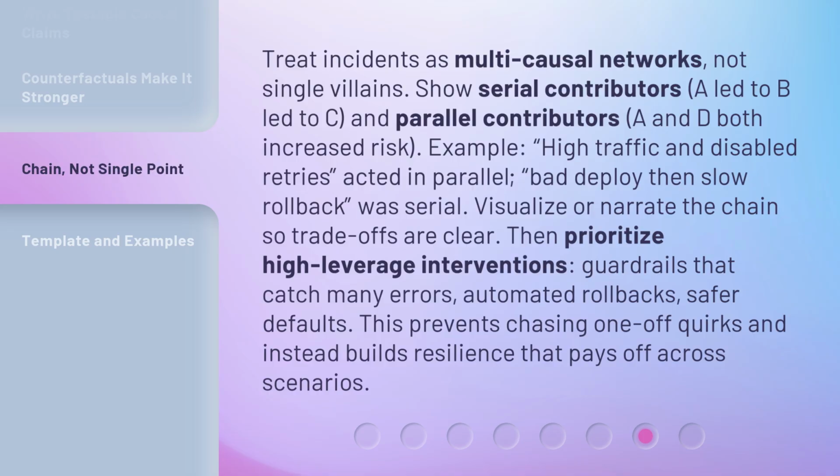Treat incidents as multi-causal networks, not single villains. Show serial contributors, A led to B led to C, and parallel contributors, A and D both increased risk. Example: high traffic and disabled retries acted in parallel. Bad deploy then slow rollback was serial. Visualize or narrate the chain so trade-offs are clear. Then prioritize high-leverage interventions. Guardrails that catch many errors. Automated rollbacks, safer defaults. This prevents chasing one-off quirks and instead builds resilience that pays off across scenarios.